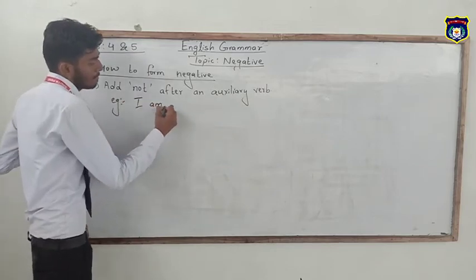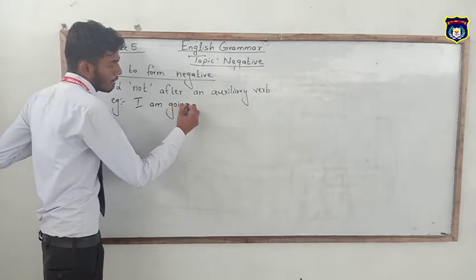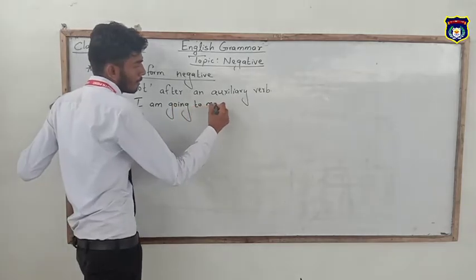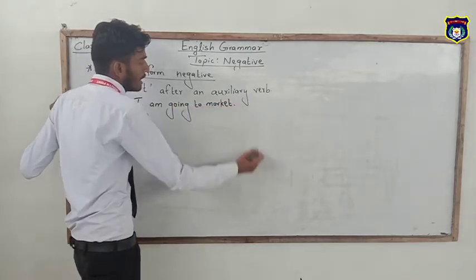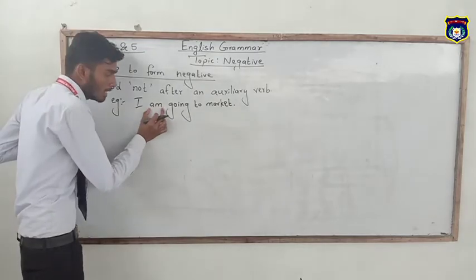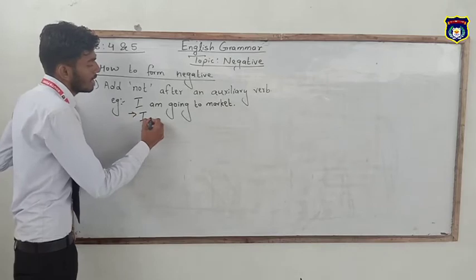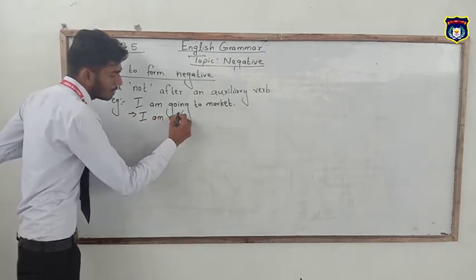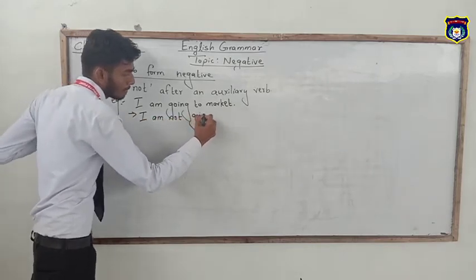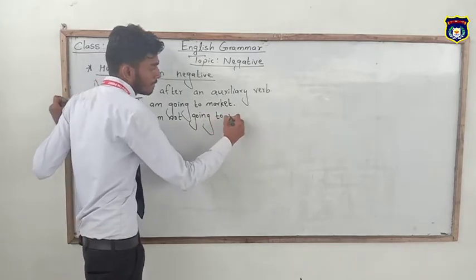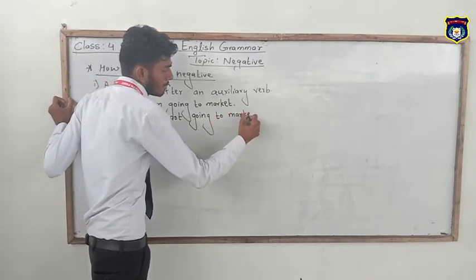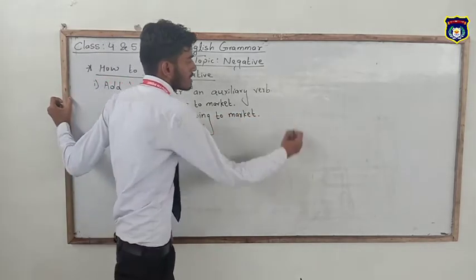I am going to market. In this sentence, am is an auxiliary verb, so we have to add not after the auxiliary verb. So its negative becomes I am not going to market.